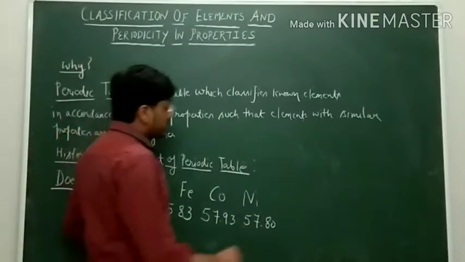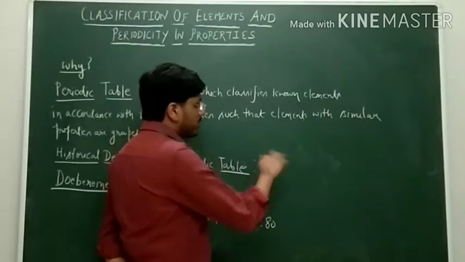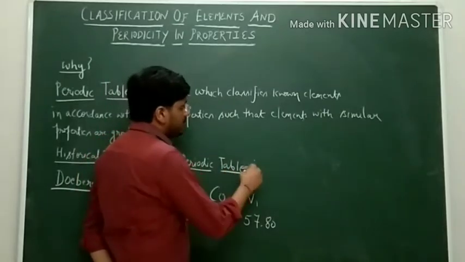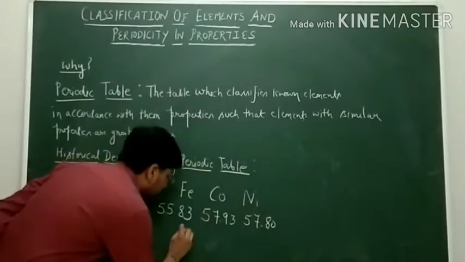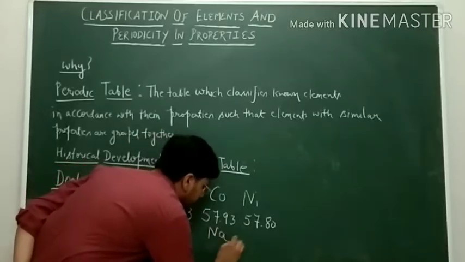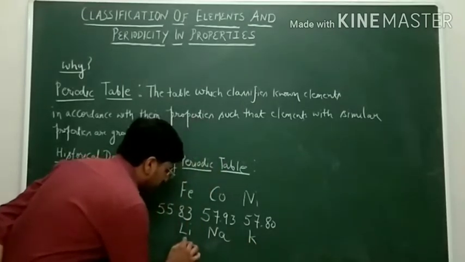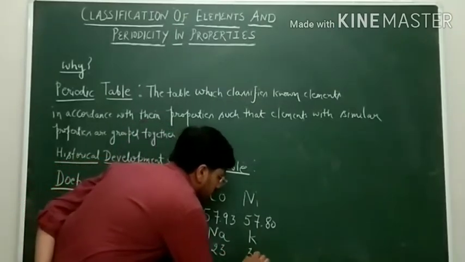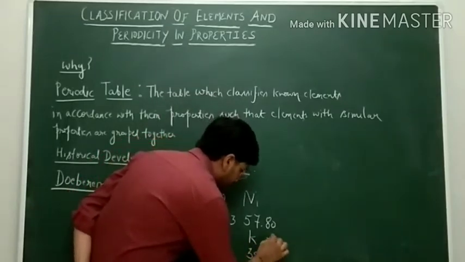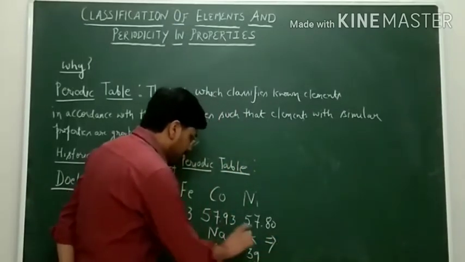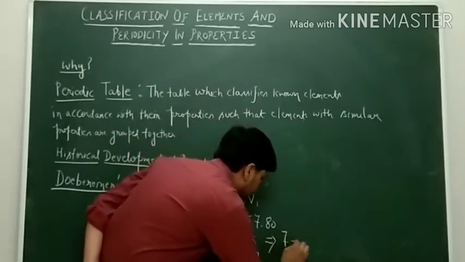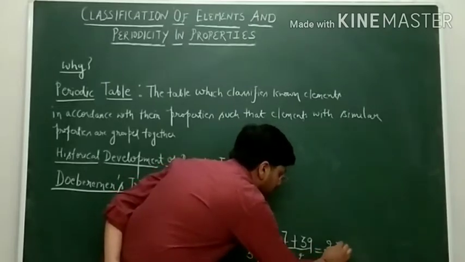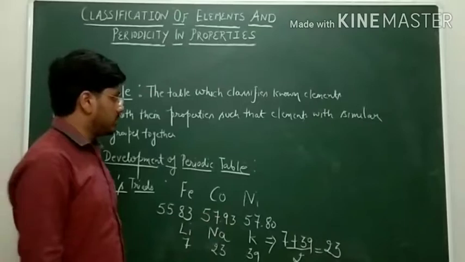Another thing he said was that the atomic weight of the middle element may be the arithmetic mean of the other two elements. For example, lithium, sodium, potassium. Lithium has an atomic weight of 7, sodium 23 and potassium 39. If we calculate the arithmetic mean of lithium and potassium, that is 7 plus 39 divided by 2, it comes out to be 23, which is the atomic weight of sodium.